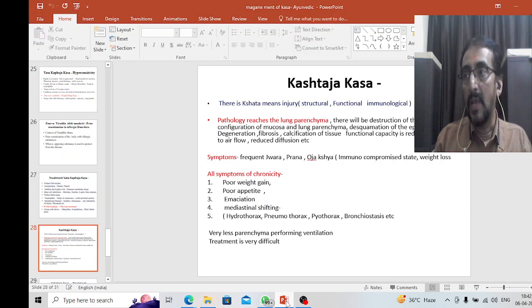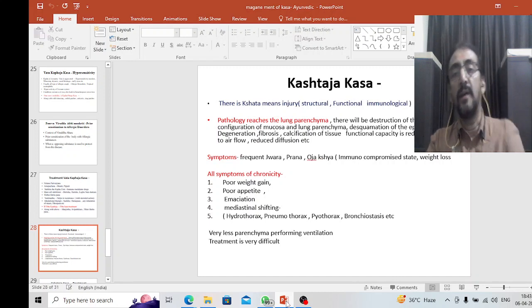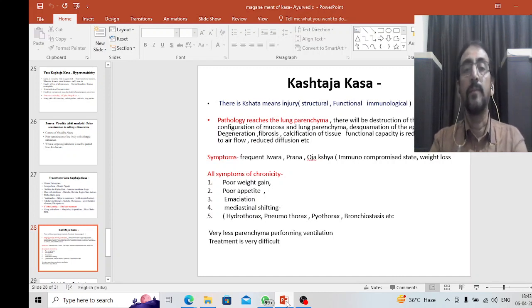Even it may be the injury to the lung tissues also, because of the atelectasis or fibrosis, collapse, etc. That injury can be also considered, or it may be external injuries also, like spontaneous pneumothorax, etc. Now we shall see kshataja kasa first.